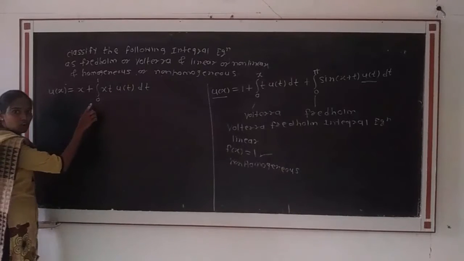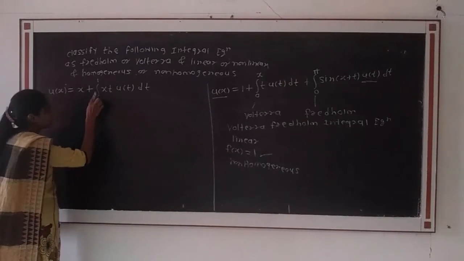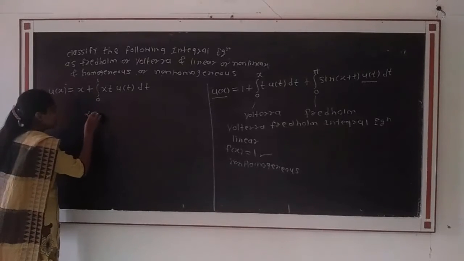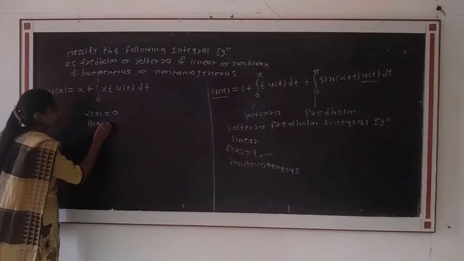Again, if we observe the limits in this given integral equation, the limits are alpha of x is equal to 0 and beta of x is equal to 1.